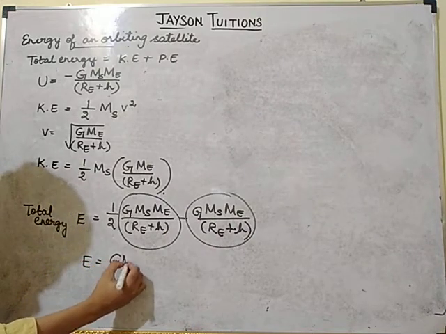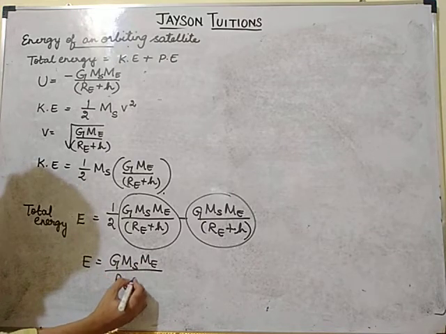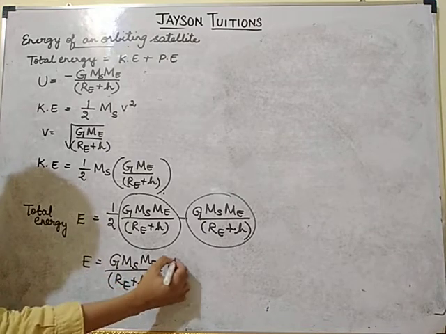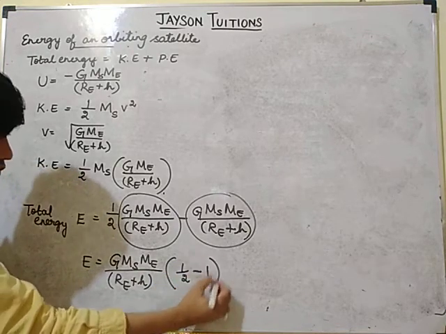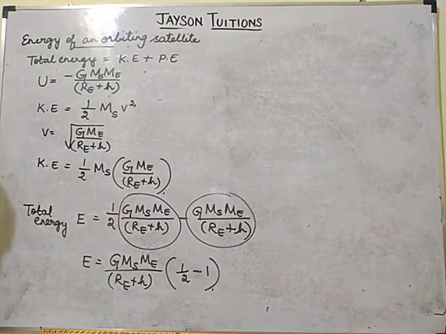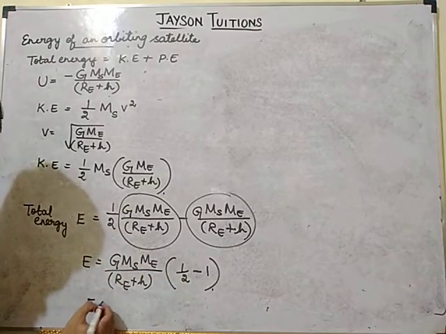So E is equal to G ms ME divided by RE plus H into, here it is half minus 1. Half minus 1, that is 1 minus 2 over 2, so you will get minus 1 by 2.